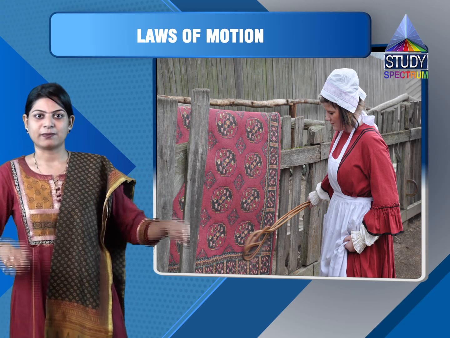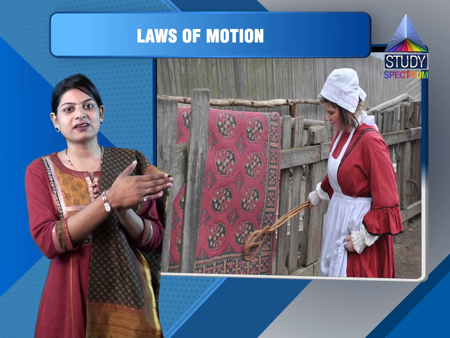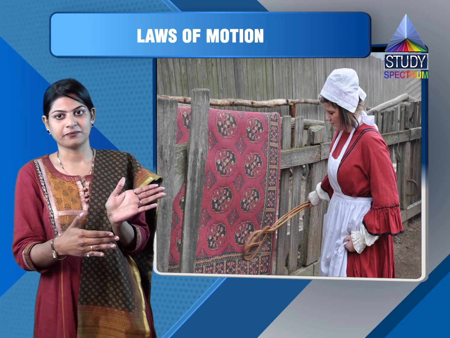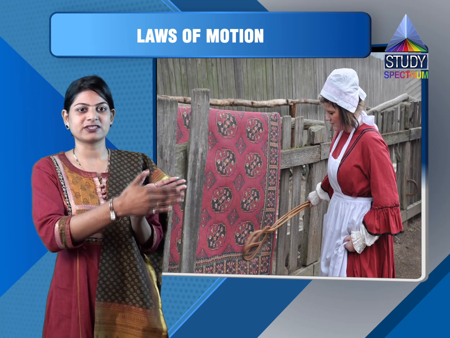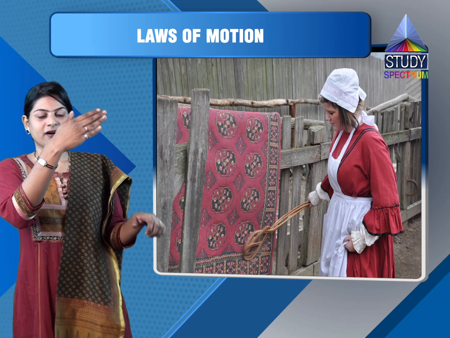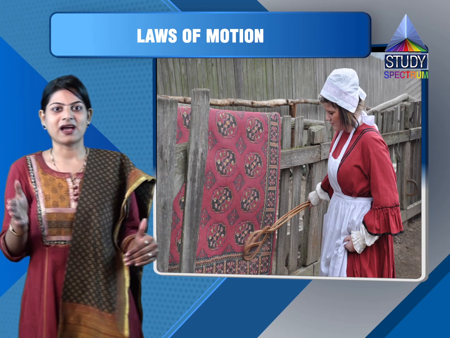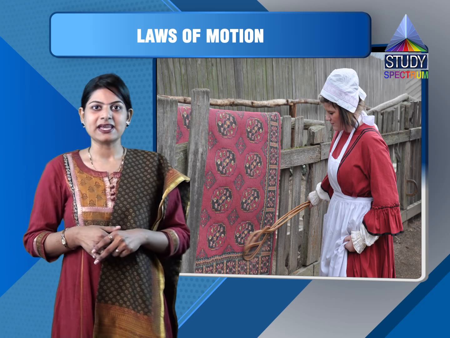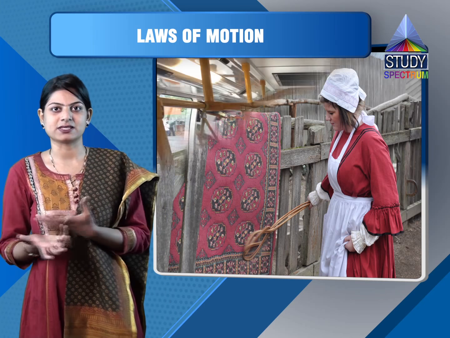We are moving the carpet, at the same time the dust particles which are stuck to the carpet remain in the state of rest because of inertia. Those particles of dust remain at the same position, whereas when we move the carpet, they get detached from the carpet and they fall down. This is how inertia of rest works. The second example that we can see is in the case of a bus.